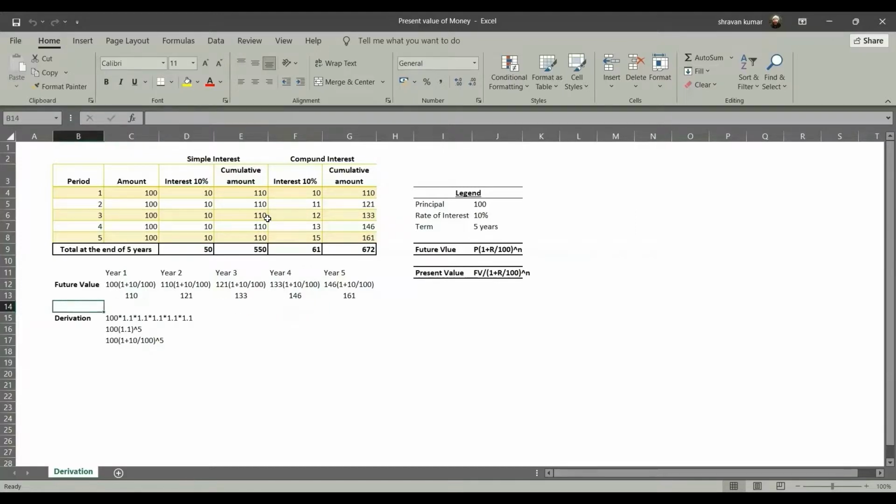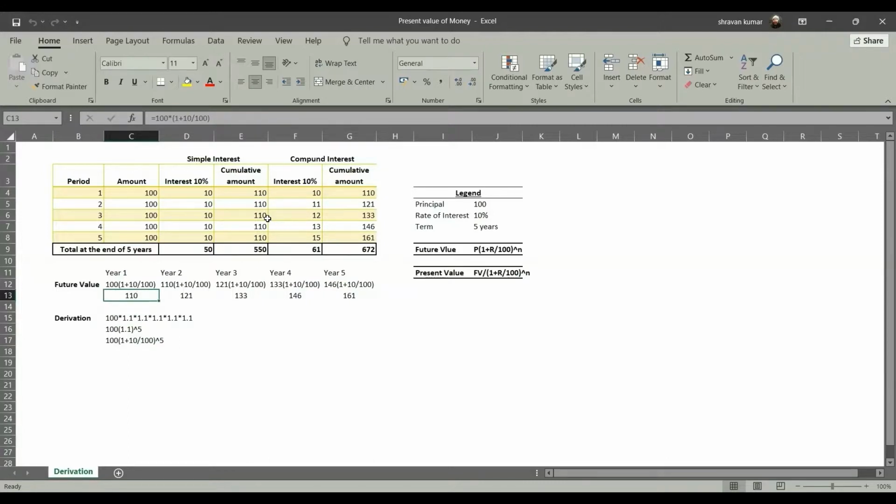So what is the logic? What is the derivation driving behind this? I'll put it simply. 100 is your principal. Now I'm going to multiply it with 1.1. What is 1.1? 1.1 is nothing but your interest factor. So 1 plus 10 by 100, where 10 is my rate of interest. So 1 plus 10 by 100 is 110 by 100, and that is nothing but 1.1. So I multiply 100 with 1.1, and then I arrive at the future value at the end of year 1.